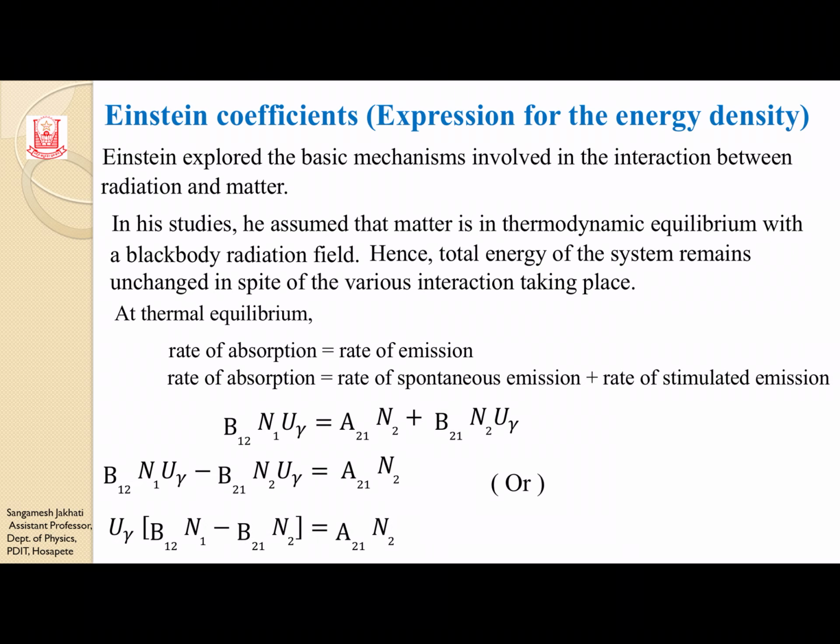Our aim here is to derive an expression for energy density. U nu is the energy density, so I want this U nu. From these two terms I am taking U nu common, and the remaining terms I am writing as it is. When I take U nu out, in the first term I am left with B12 N1, and in the second term B21 N2, and the right hand term as it is.